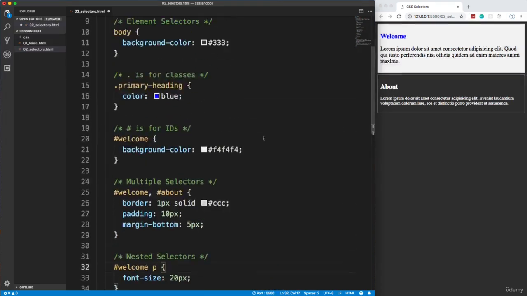And that's pretty much the basics. I mean, we have other things like pseudo selectors and stuff like that, but I'm not going to get into that now. I just want you to understand the fundamentals of selecting elements and being able to style them.